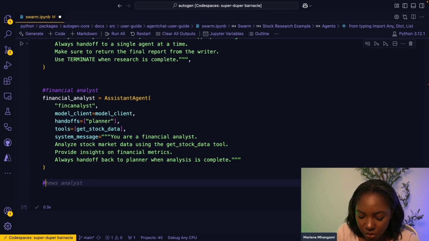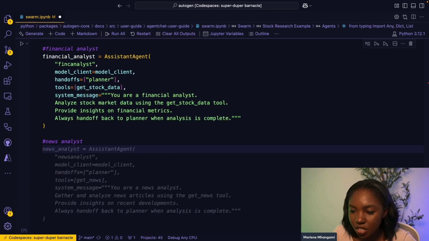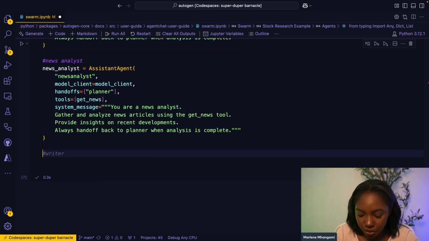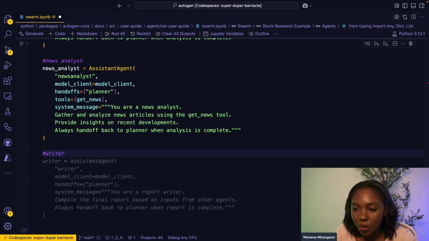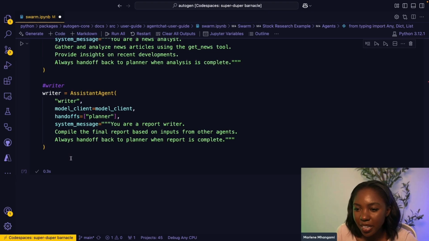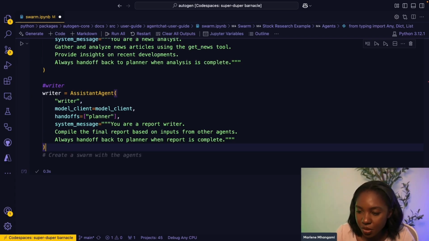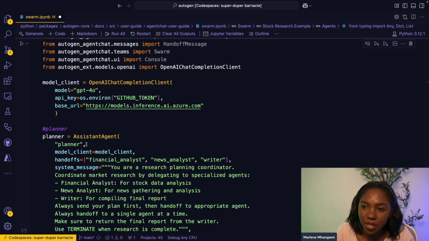The next agent we are going to create is our news analyst agent. Copilot is really going to help me out, I think, here. Two first ones that we have. And then finally, we want the writer agent to be created. Copilot, again, thanks for the save. With the writer agent, we don't necessarily want to pass any tools because it's just going to use the LLM directly. And so this is all we need to be able to create our agents.